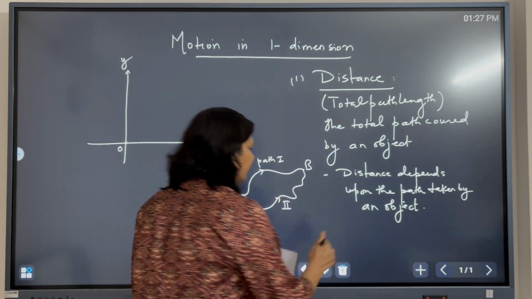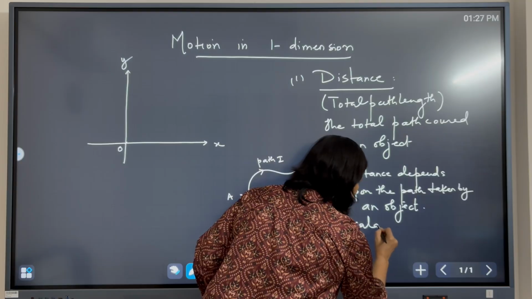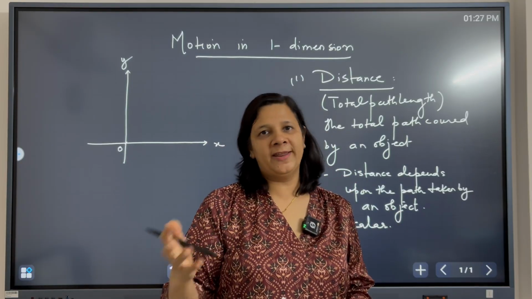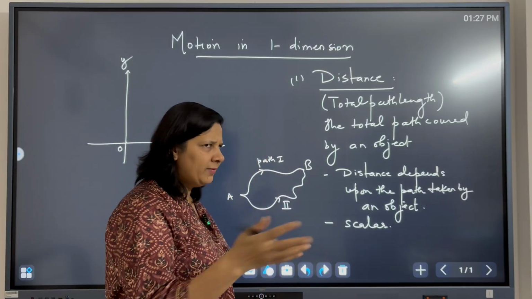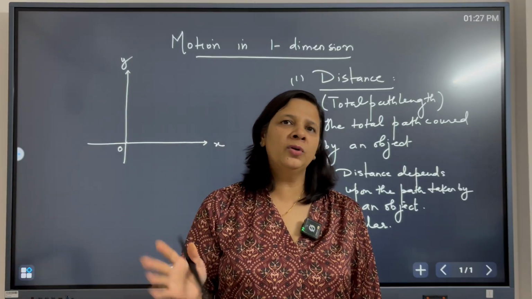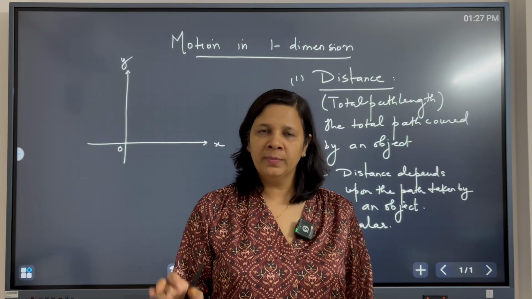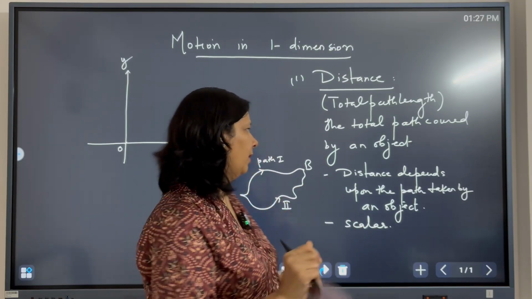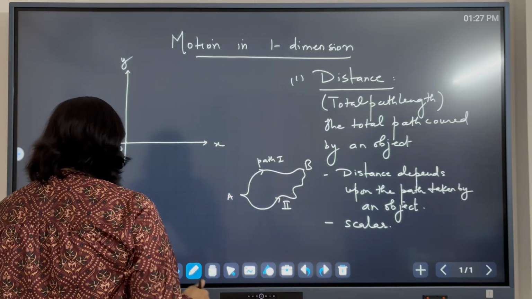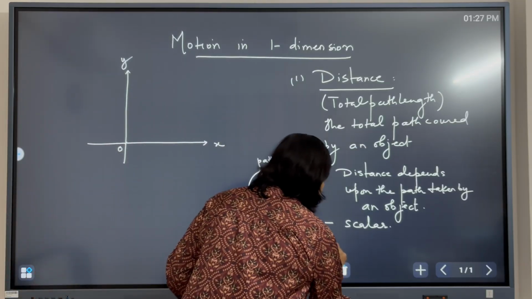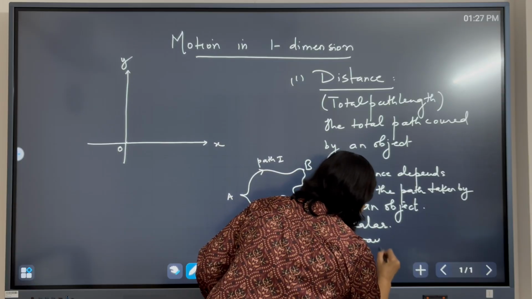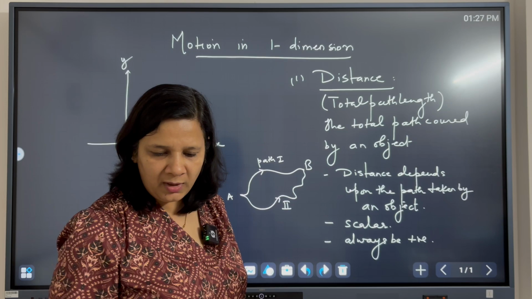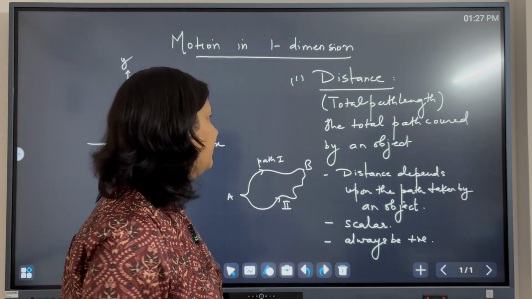So distance is a scalar quantity. It does not require the information of direction. In whatever direction the object is moving, I do not care. I just care about the total distance covered by the object. And distance will always be positive.